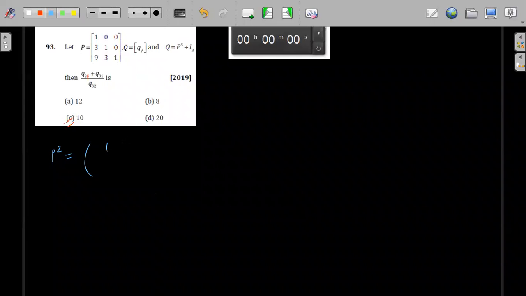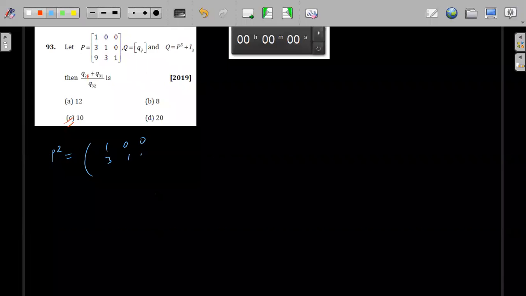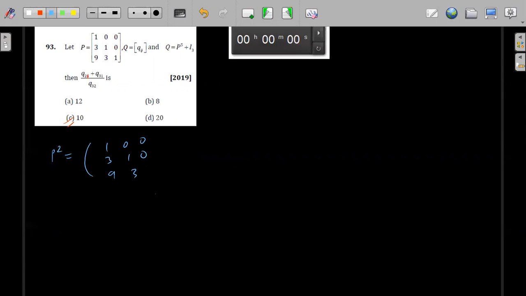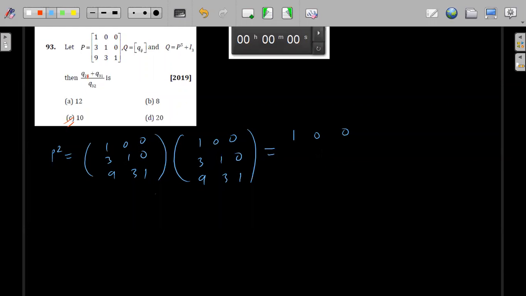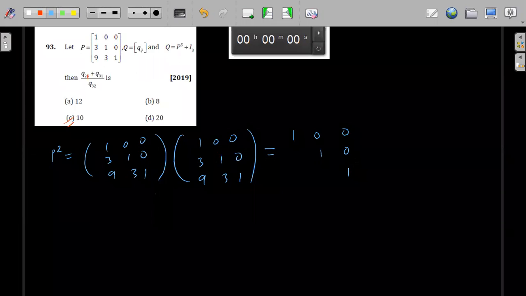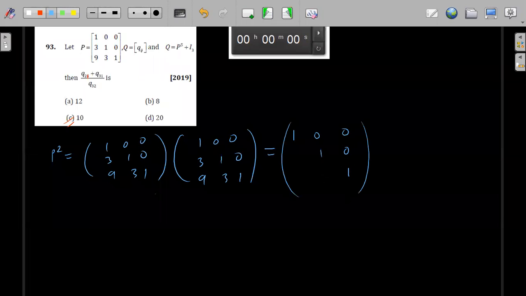So P square will be the matrix [1 0 0; 3 1 0; 9 3 1] squared. When I square this, the first one will become 1, then you will have 0, 0. Here you will have 1, here you will have 1. In diagonal elements you will have 1, and above them you will have 0.